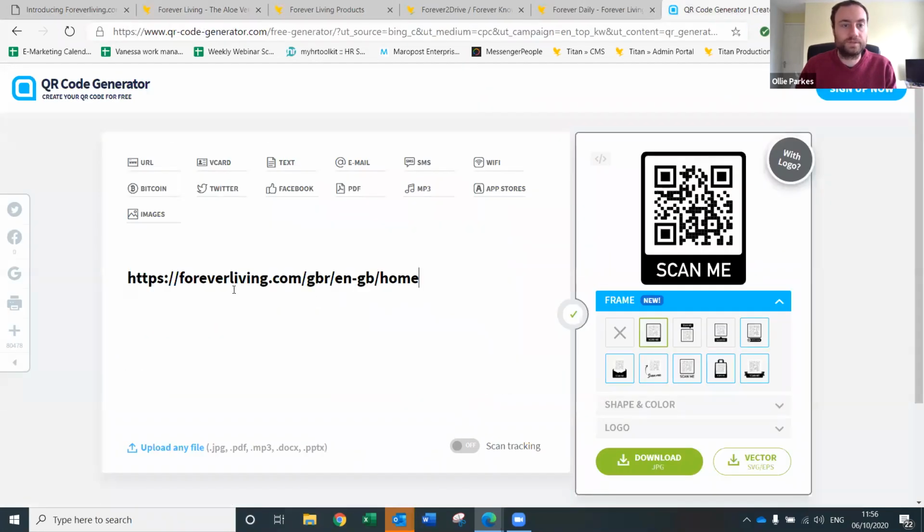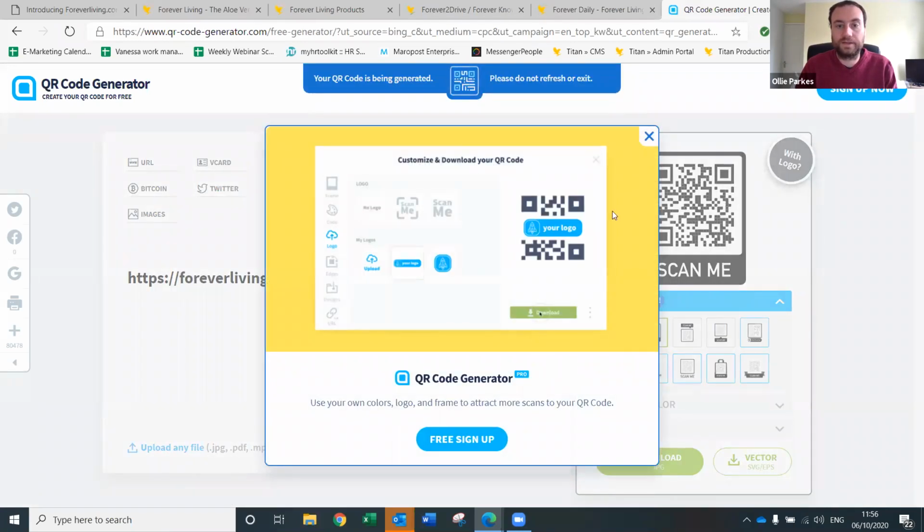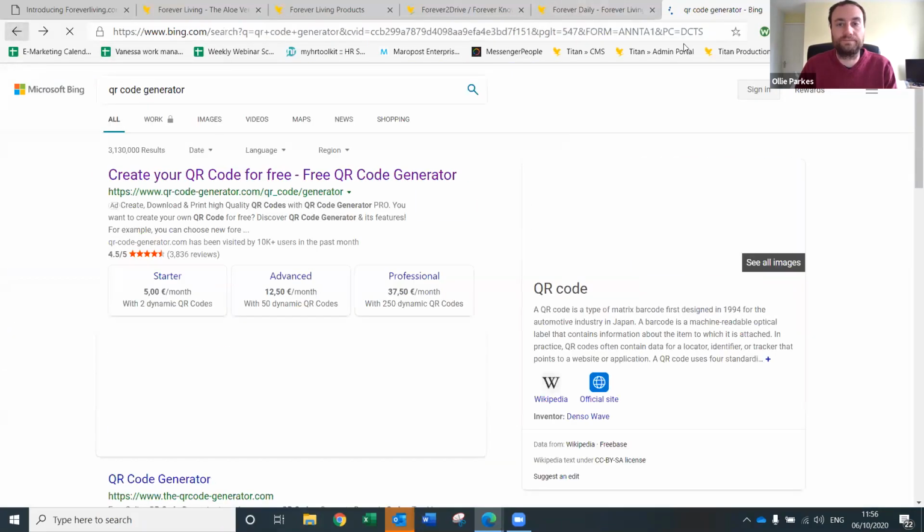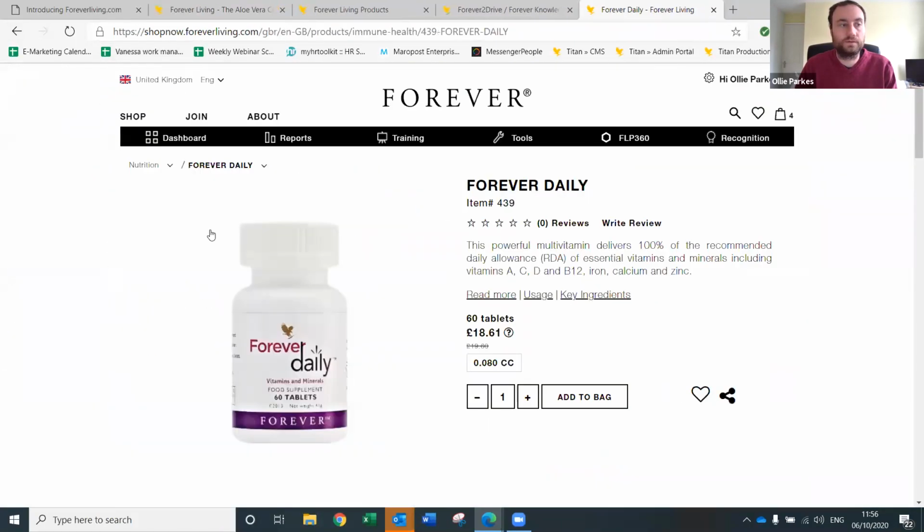So let's pretend that this is the personalized retail link that you've got, you could just download that as a JPEG there. Well, I think you have to sign up on this one, but they'd just be able to scan that. So it's not something that we offer, but it's really freely available to do that.